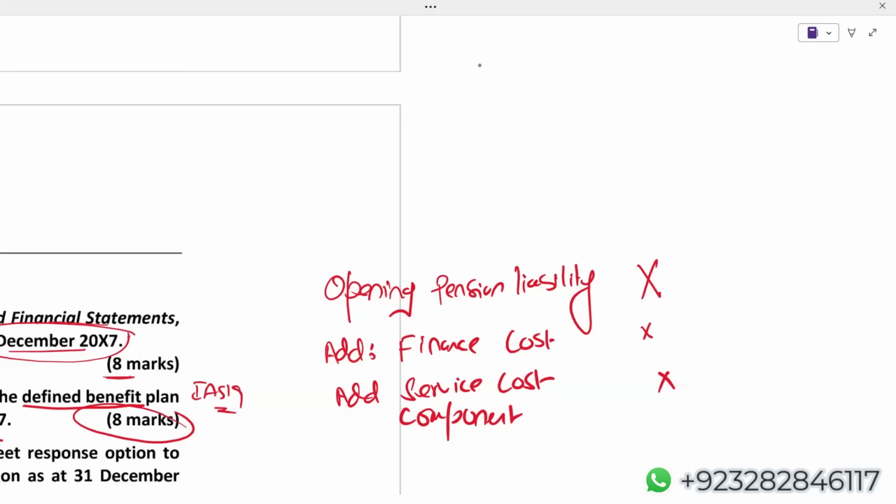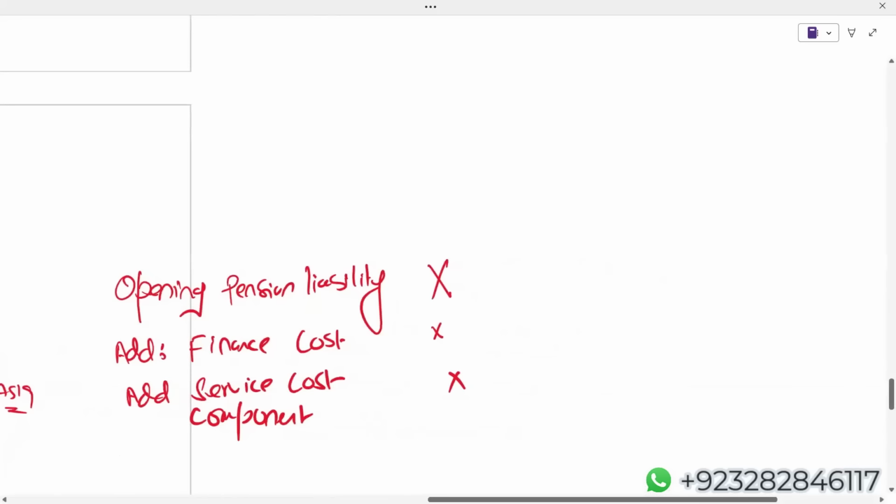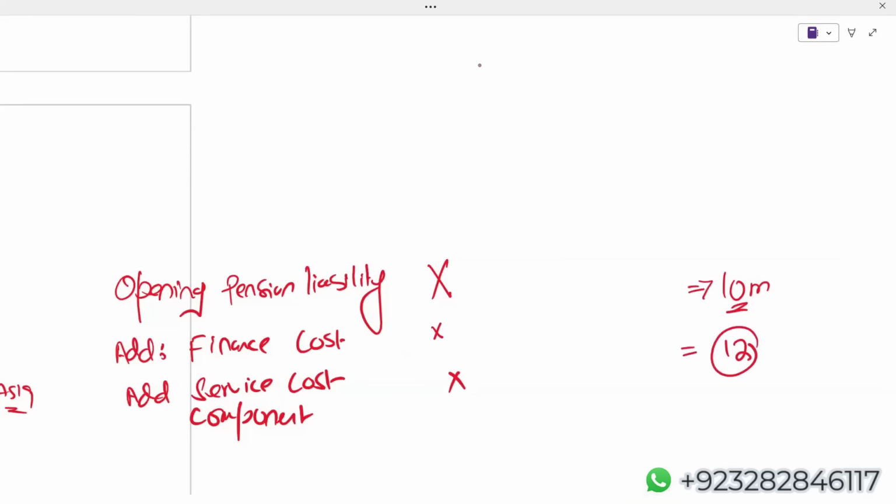Sometimes the examiner does not directly give us past service cost. Instead, the examiner gives us curtailment and settlement. If there's a gain on curtailment and settlement, then logically your service cost component will reduce. For example, we are taking some of the employees out of the benefit plan and we are paying them 10 million, but the pension liability is reduced by 12.